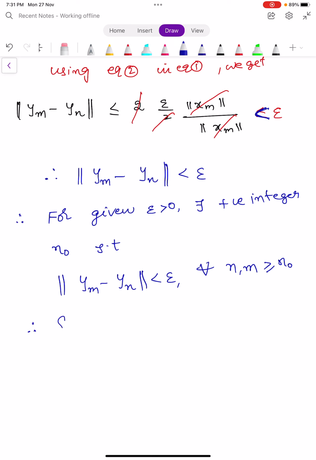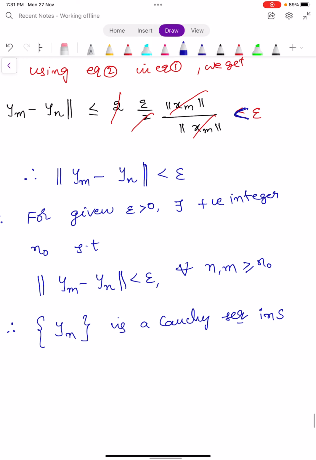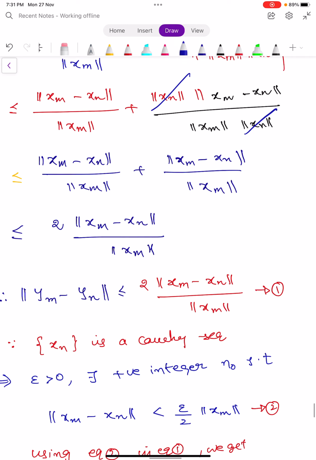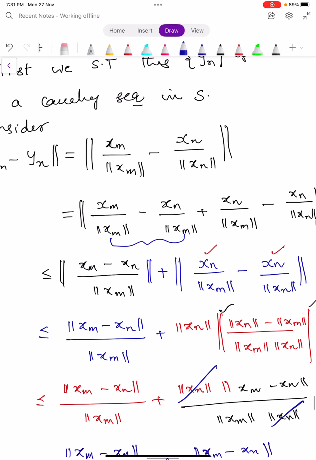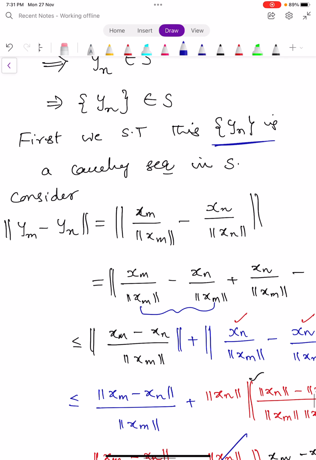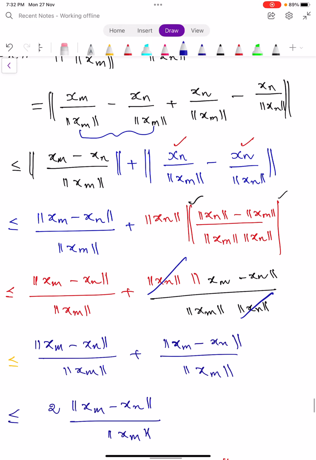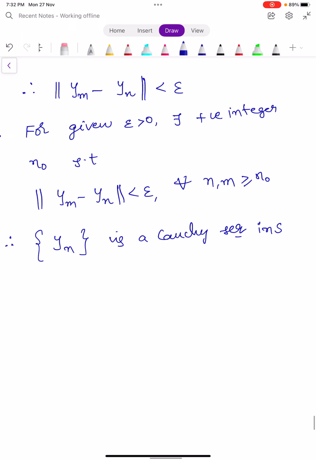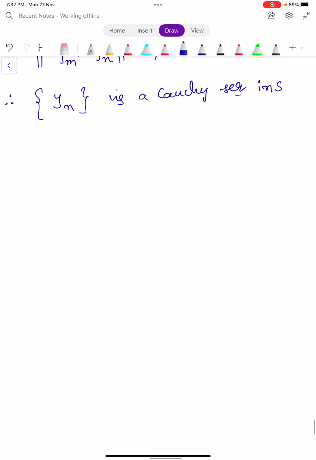This condition, this definition shows us the sequence yn is a Cauchy sequence in capital S. Our aim is also the same. First we show that yn is a Cauchy sequence in capital S, by following this derivation.